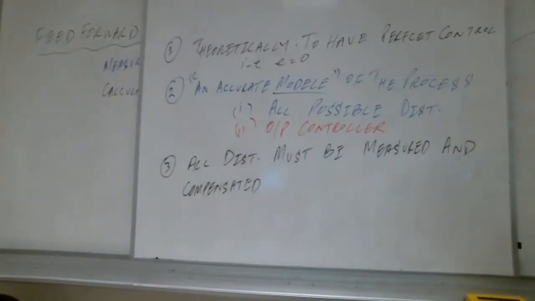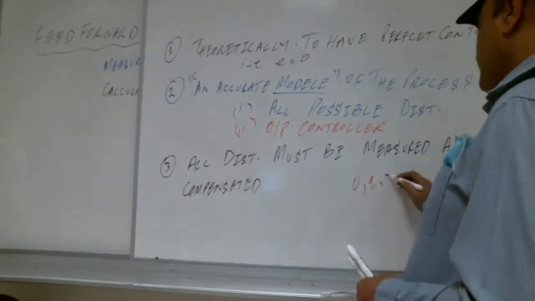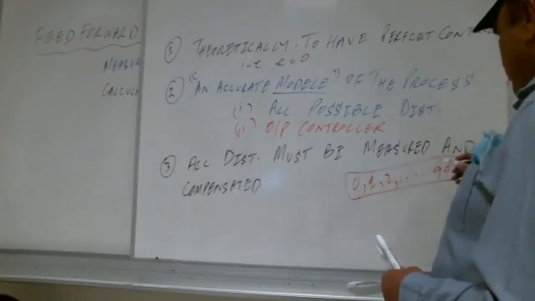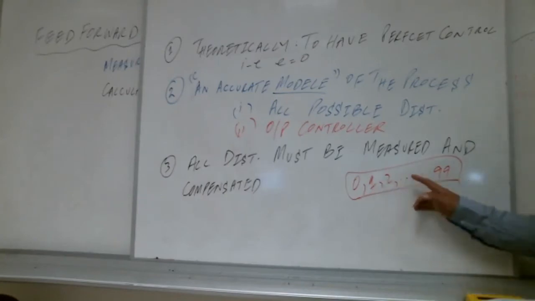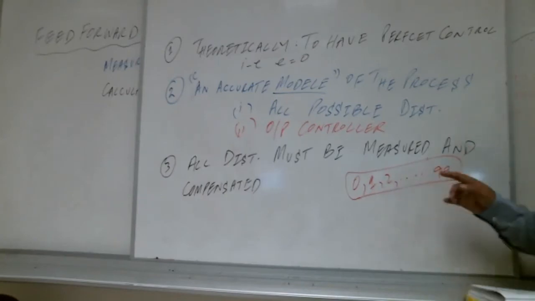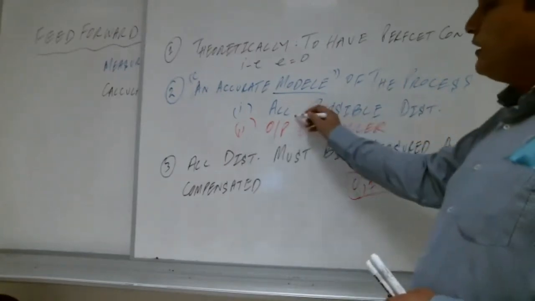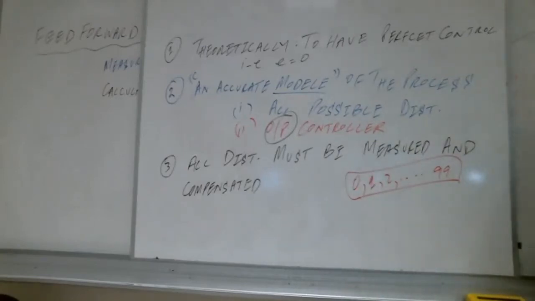So what does it mean, Shabab? Imagine we have until today 100 known disturbances for some system. Right, Shabab? So for each disturbance, we calculate the output of the controller and we put it already in the system, in the process.